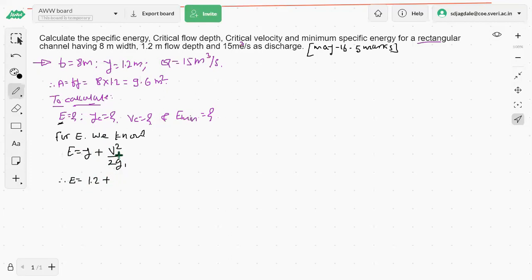v is not given, but we know v is equal to Q by A. So E is equal to 1.2 plus, in bracket Q by A squared, into 1 by 2g, that is equal to 1.2 plus Q is 15, its square, divided by area as 9.6, its square, into 1 upon 2g, that is 2 into 9.81. So we will get the specific energy E here. Do the calculations and tell me the magnitude for the same along with the unit.